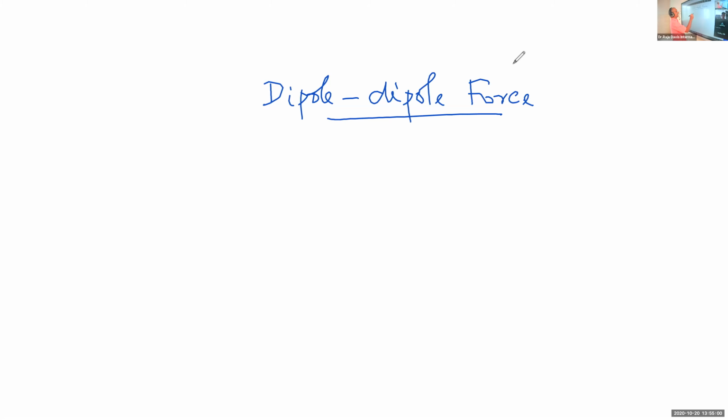So, for example, take an HCl, hydrogen chloride molecule. Here, chlorine is more electronegative than hydrogen. And therefore, the electron pair is shifted towards chlorine, the more electronegative atom, and it gets a partial negative charge, and here there is a partial positive charge. There is a permanent dipole like this in HCl, HF, H2O, NH3, etc. In all these cases, there will be a permanent dipole, and that is due to the difference in the electronegativity values of the combining atoms.